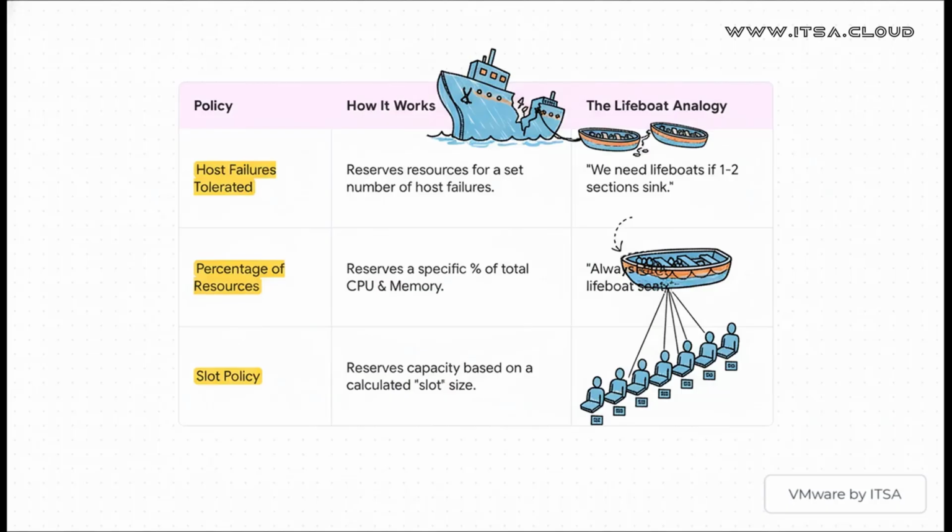Then there's the percentage policy. This one's even easier. You just reserve a flat percentage of your cluster's resources. Think of it as just always keeping 20% of your lifeboat seats empty and ready to go. And finally, you have the slot policy. This one's the most specific. It actually calculates the size of your biggest VMs and makes sure enough slots of that size are always free. It's like counting every single passenger and making sure each one has a specific named seat waiting for them in a lifeboat.